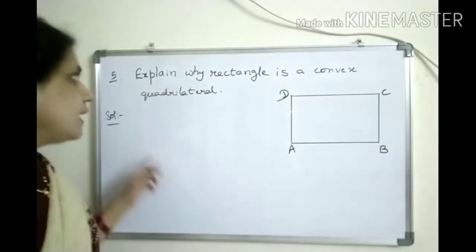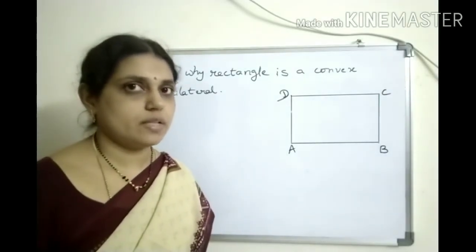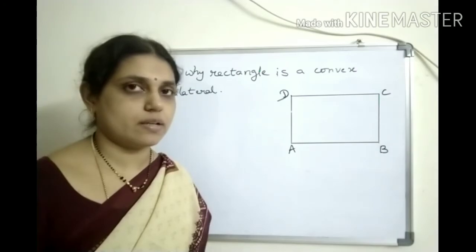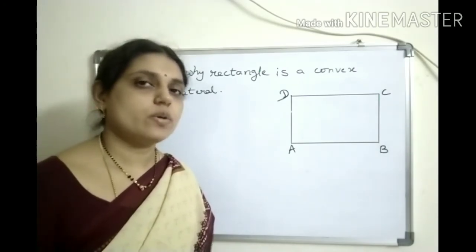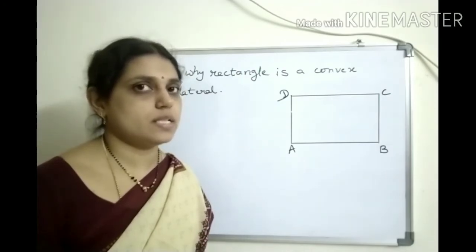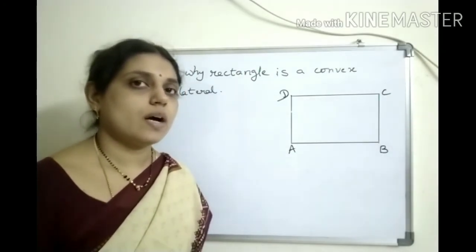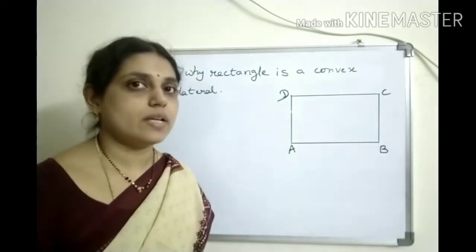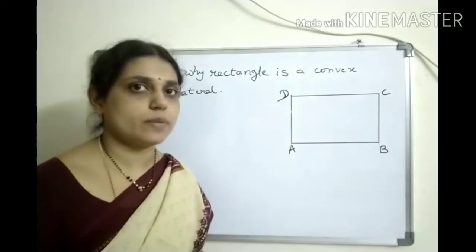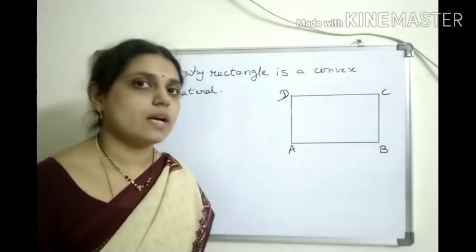Fifth question. Explain why rectangle is a convex quadrilateral. Once again we revise what is meant by convex quadrilateral. A quadrilateral in which the two diagonals both lie completely in the interior is called a convex quadrilateral. And one more thing is all the angles in a convex quadrilateral will be less than 180 degrees, means acute or obtuse only. No reflex angles we will get in a convex quadrilateral.